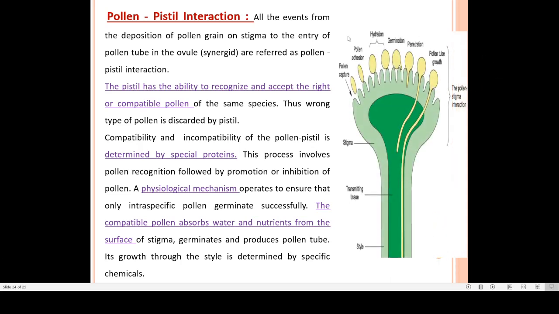Here in this picture also you can see pollen pistil interaction. See here, these pollen grains are rejected by this stigma, whereas these are trying to germinate. That means these are accepted by this special protein or by this physiological mechanism, and because of this physiological mechanism, only these types of pollen grains are getting germinated and others are discarded. So this is pollen pistil interaction.